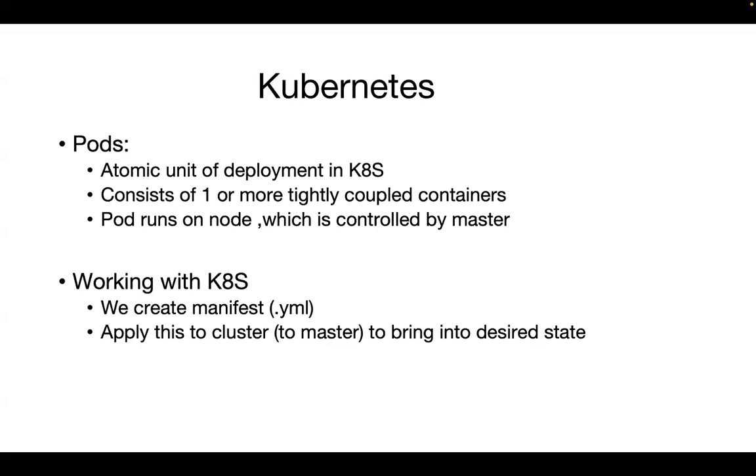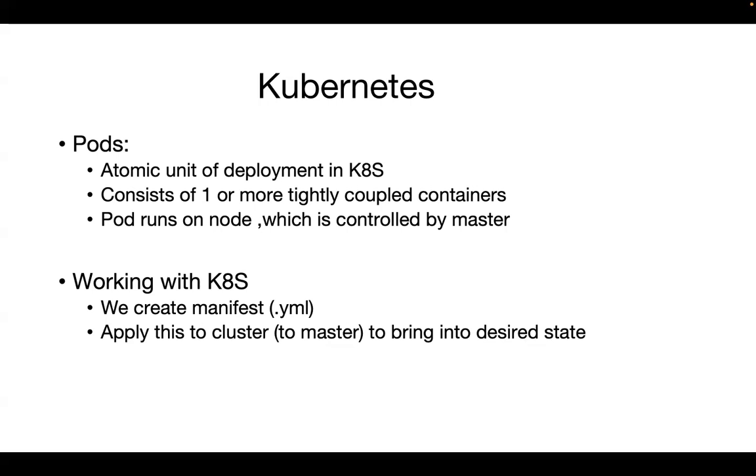Atomic unit of deployment in Kubernetes means it is the smallest unit of deployment in Kubernetes. Each pod can have one or more tightly coupled containers. Means in a chocolate cover, you can have one chocolate, two chocolate, three chocolate, like that. In a single pod, you can create one container, two containers, like multiple containers. And this pod runs on a node. Node is nothing but an EC2 instance.